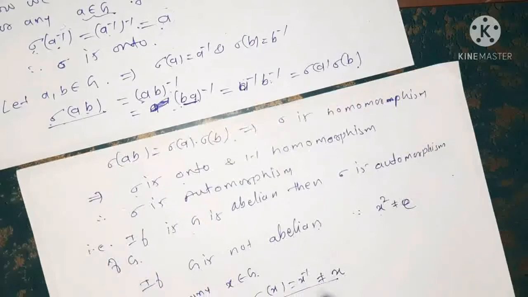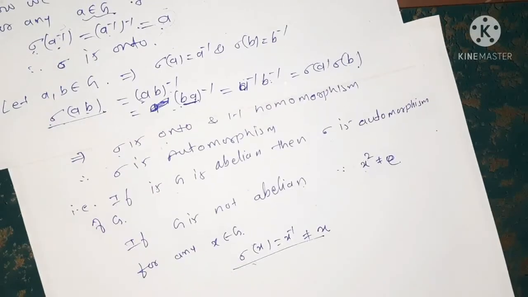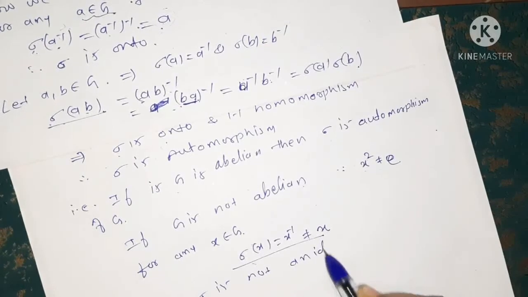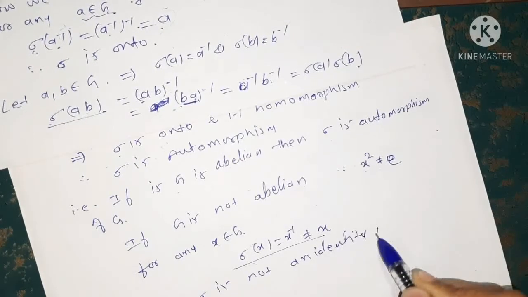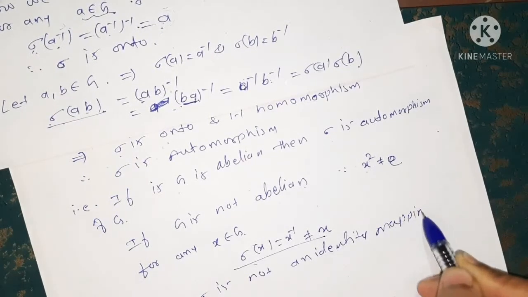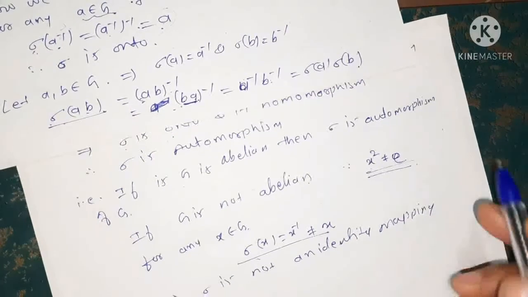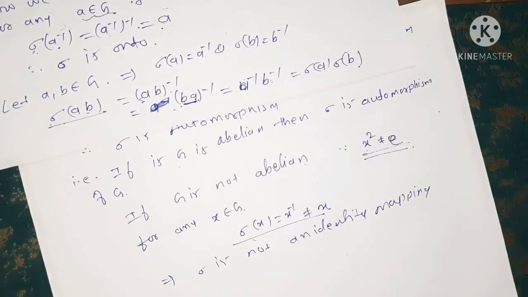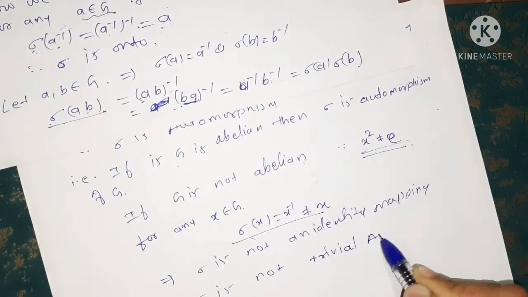That is, this is not an identity mapping. What this implies is that sigma is not an identity mapping. We get this from the given condition, and therefore sigma is a non-trivial automorphism.